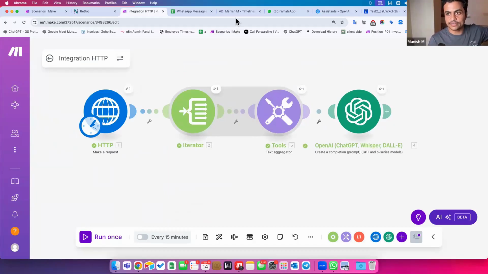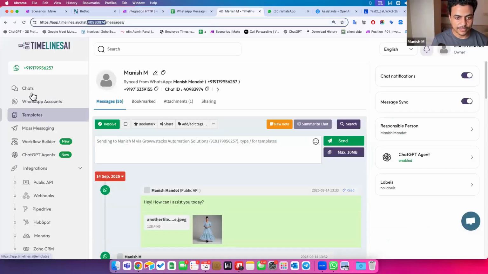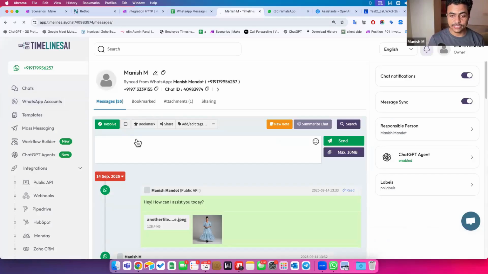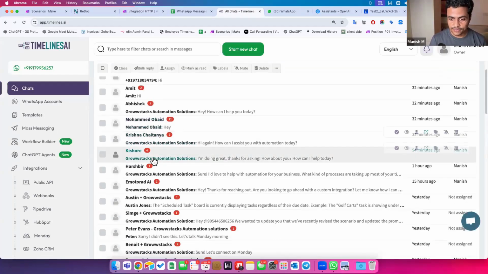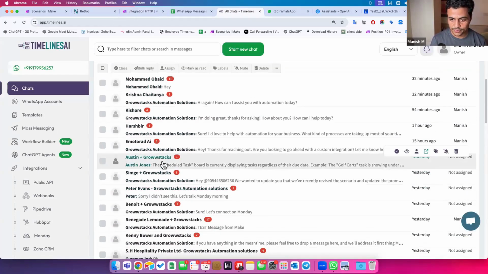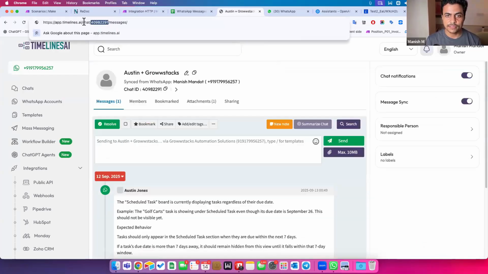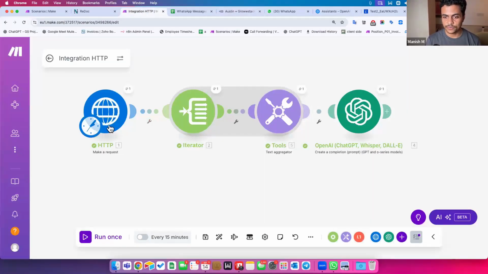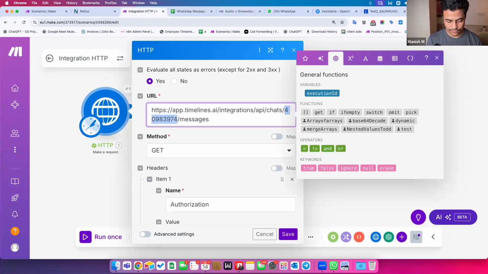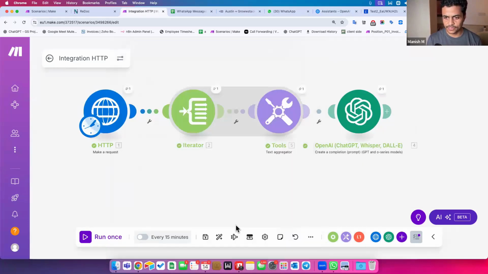Or it can look into my multiple chats. Let me do one thing. Let me grab one of the chats from an actual client and see what happens. If I go to Austin, this is a chat for Austin. Let's try to put the chat ID from Austin over here. It may have a conversation, may not, I'm not sure.